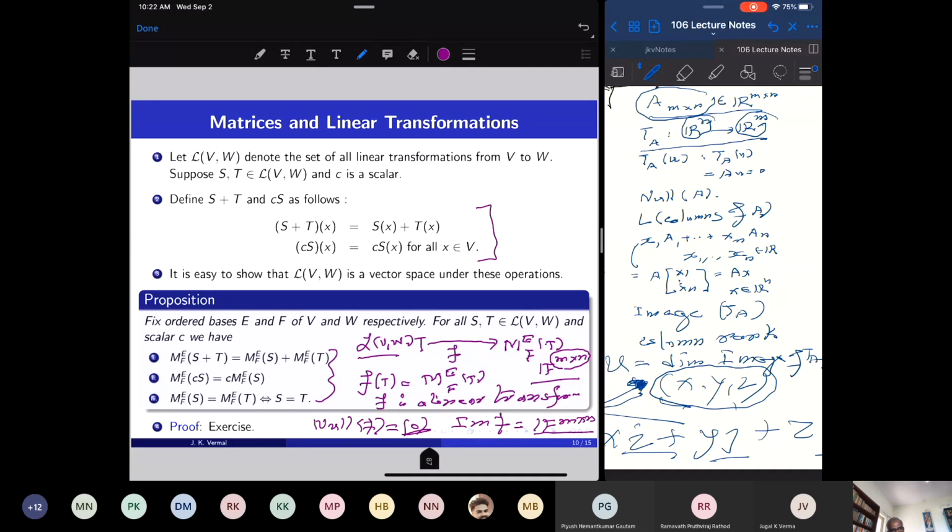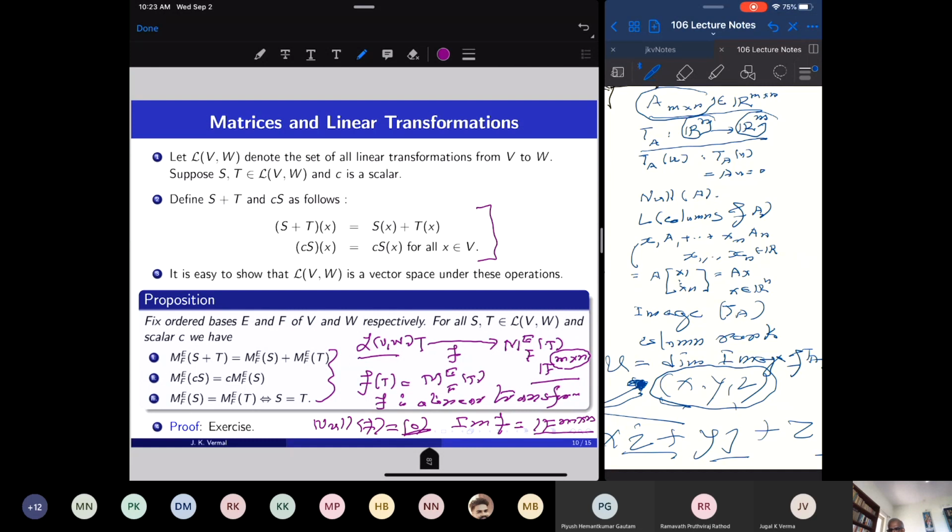if V is n dimensional and W is m dimensional, this vector space has dimension m times n, the product of the dimensions of V and W, and the isomorphism connecting these two vector spaces is the isomorphism which takes a linear transformation to its matrix.